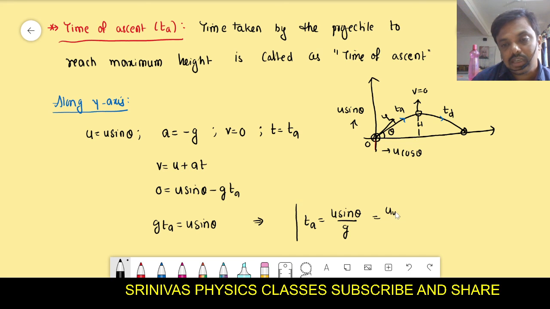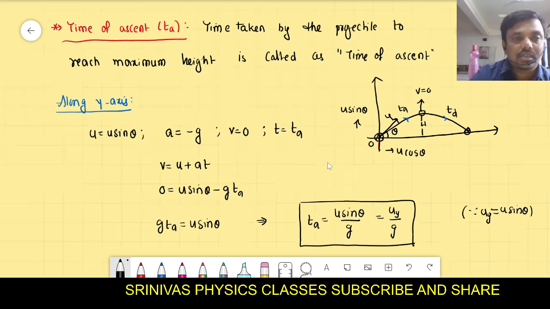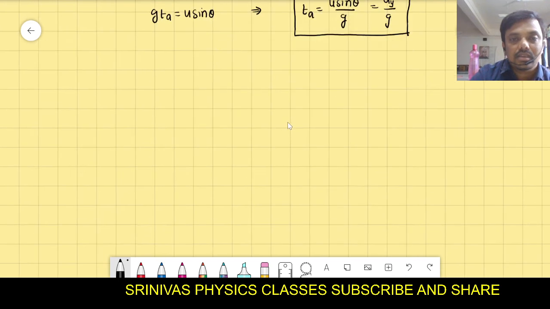We can also say u_y by g, where u sin theta is the vertical component of velocity. Is it correct? Yes or no? u_y, the vertical component of initial velocity, is u sin theta. You got the time of ascent formula? What is that? u sin theta by g.